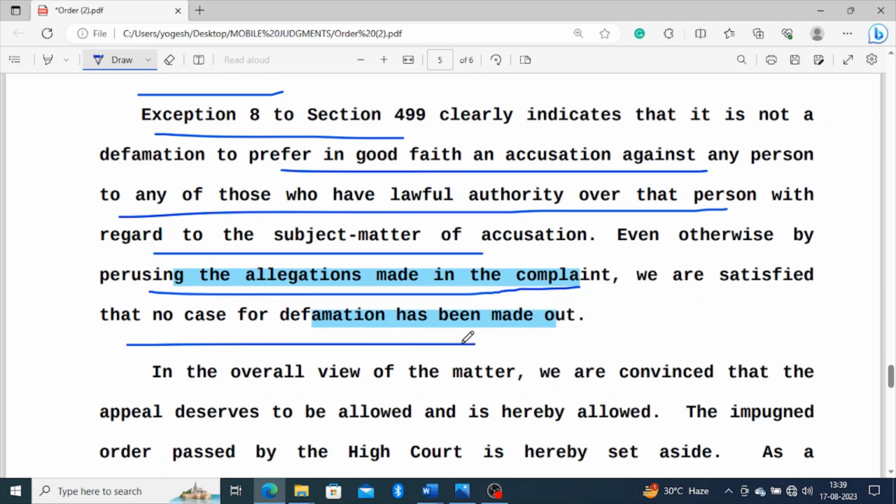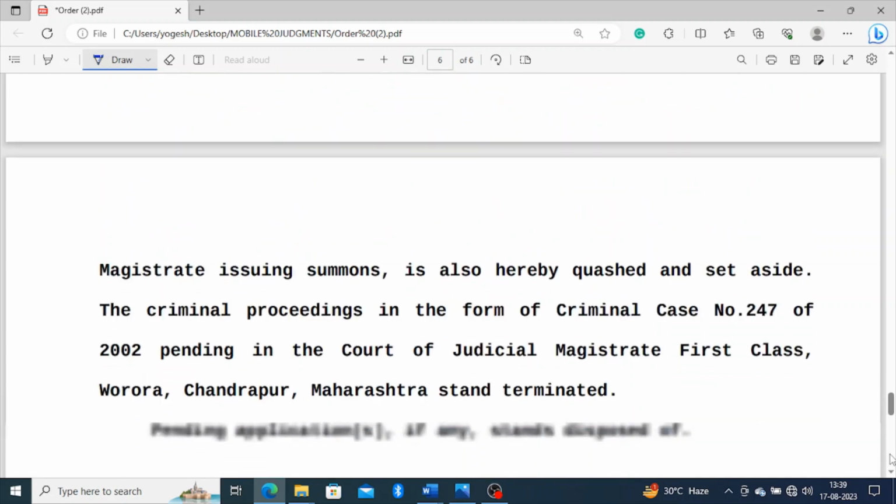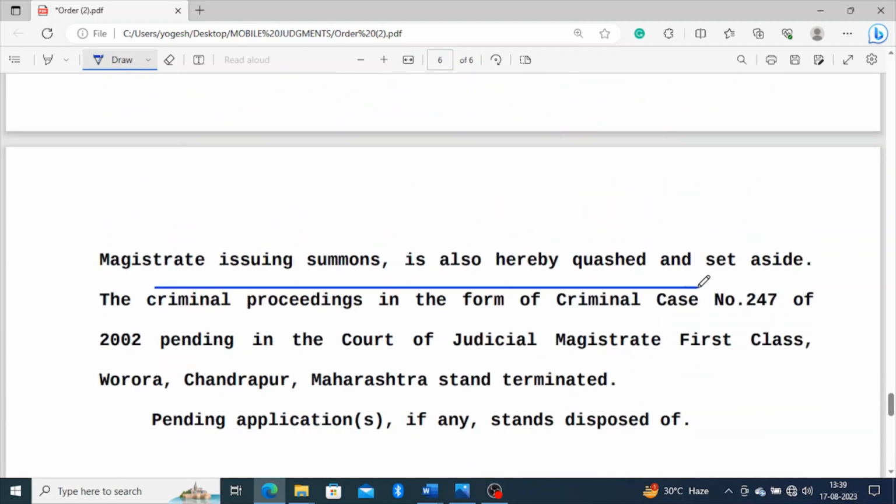So in overall view of this matter, we are convinced that the appeal deserves to be allowed and is hereby allowed, and the impugned order passed by the High Court is hereby set aside. As a consequence, the original order passed by the magistrate court issuing the summons is hereby quashed and set aside.